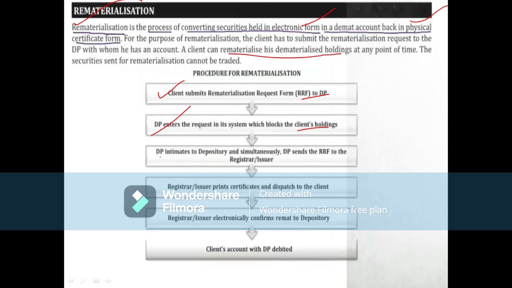Then the depository participant intimates the depository, and simultaneously the DP sends the RRF to the issuer, which is nothing but the company. Then what does the company do? The registrar or issuer prints certificates and dispatches them to the client. Next, the registrar or issuer electronically confirms the remat to the depository, and the client's account with the DP is debited. Finally, okay, so this is about rematerialization.